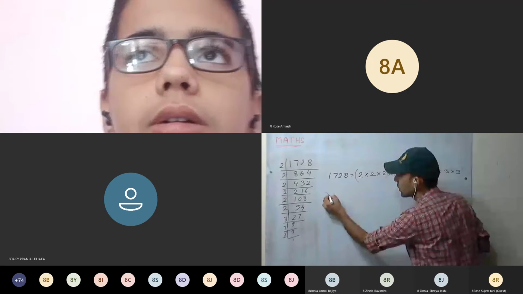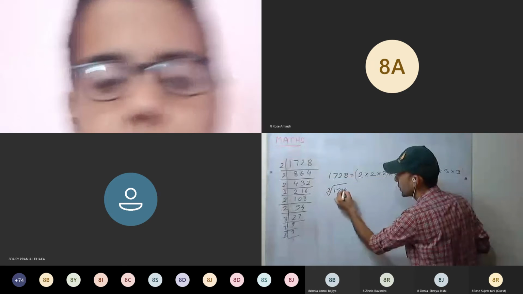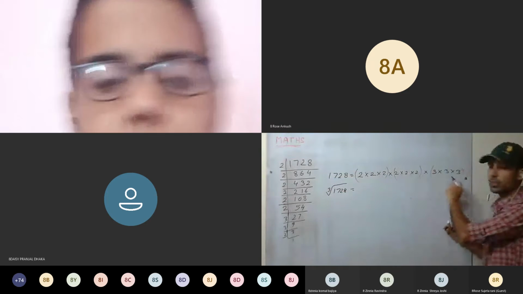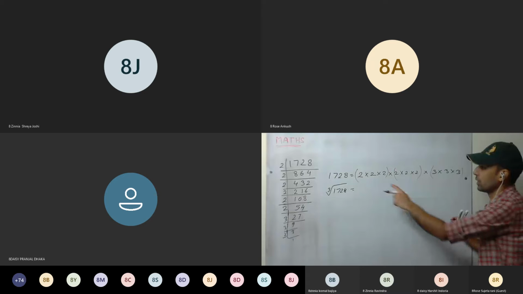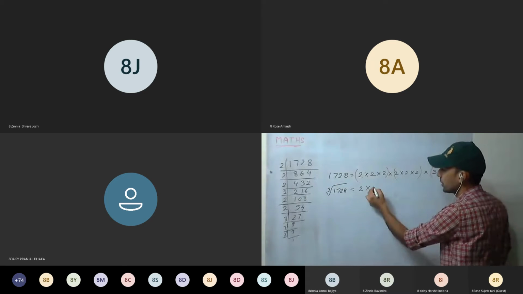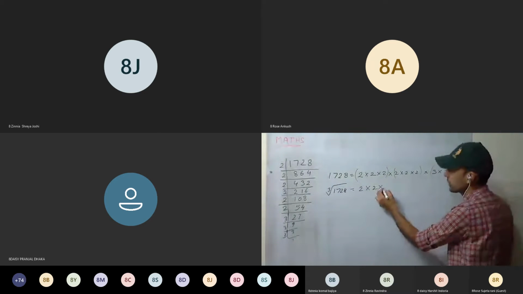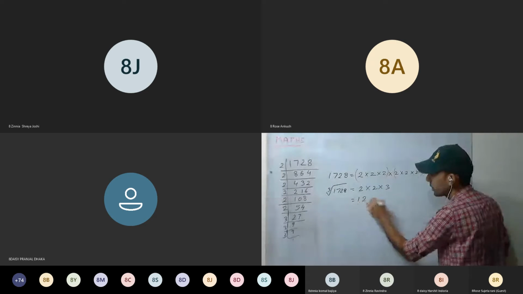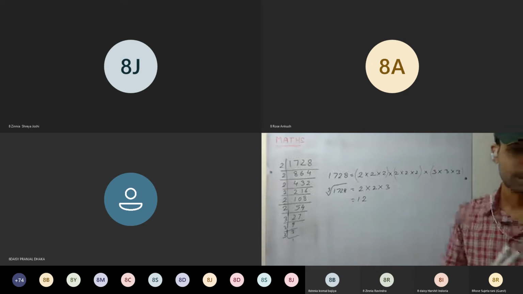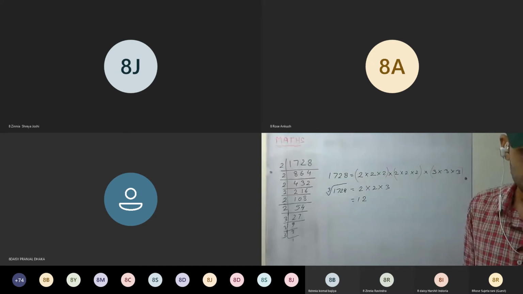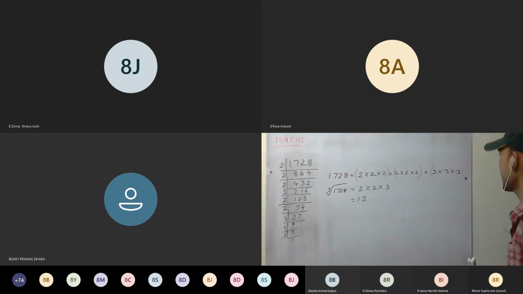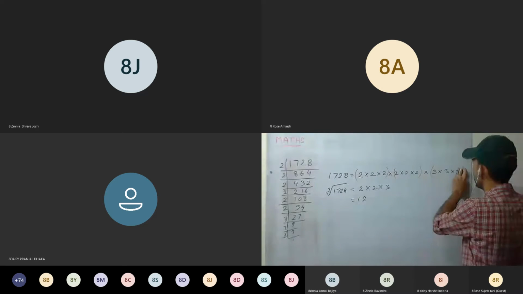Now you have to write cube root of 1728. From each triplet we will take 1 out. Here 2, 2, and 3. Multiply them, you get 12. So this one you can do. This I'll be telling.